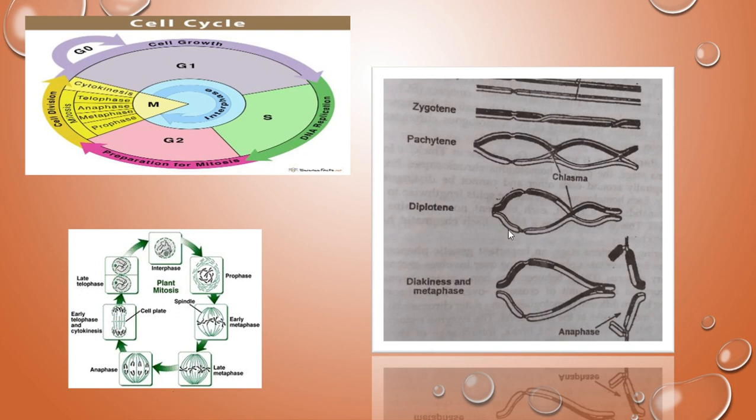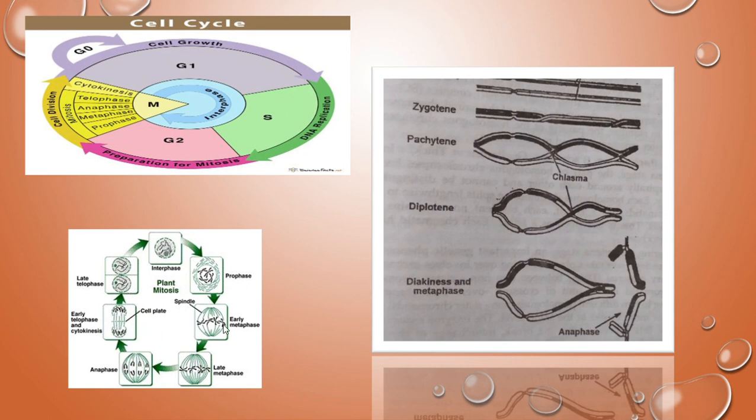In anaphase, the homologous chromosomes are freed from each other and then move to the pole side. But here the centromere is undivided. This is the difference: the centromere is not dividing in anaphase 1, and the chromosomes are separated and reach the pole side.